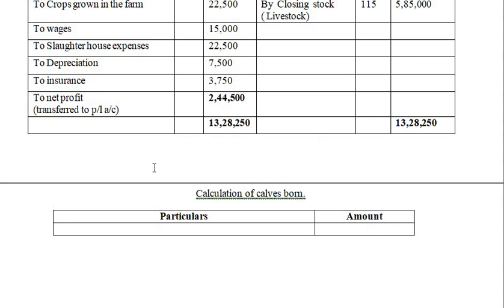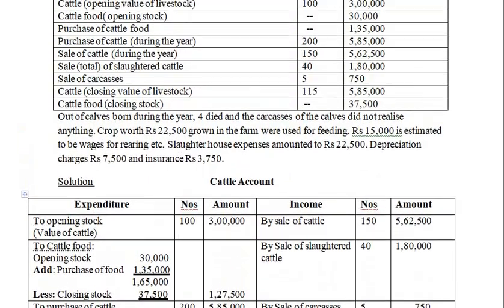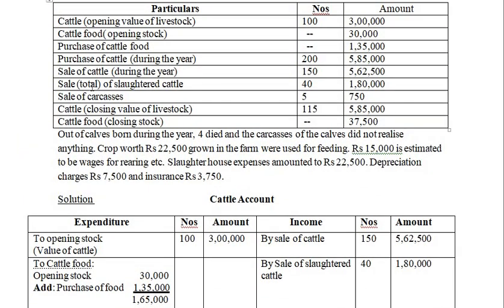First we'll take the number of calves sold during the year. It's already been given in the question: sale of cattle, that is 150, and the amount is 5,62,500. We have already calculated the amount. Now we'll just take the number.